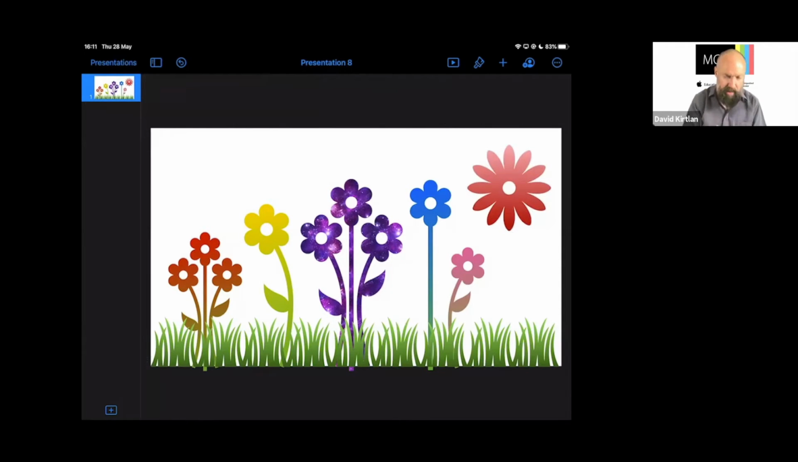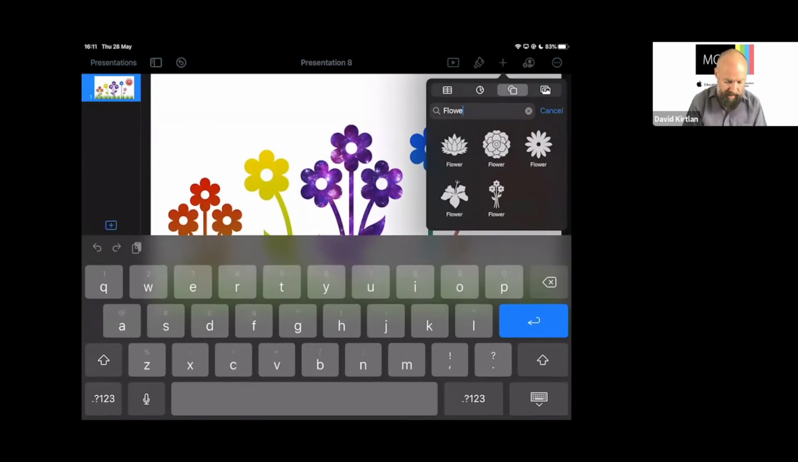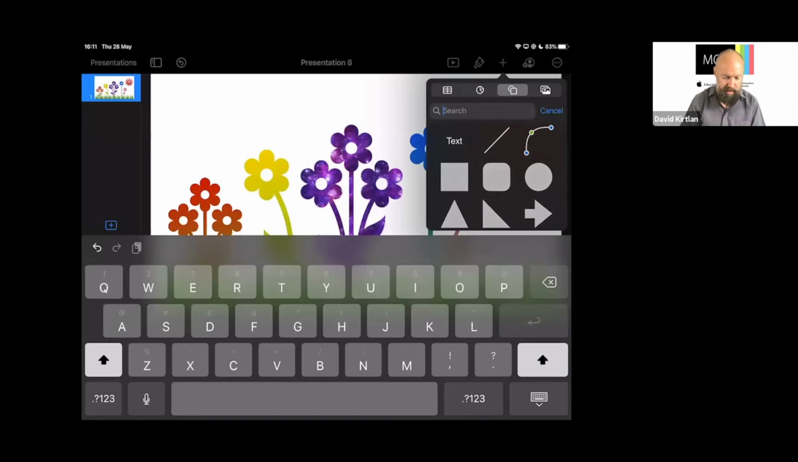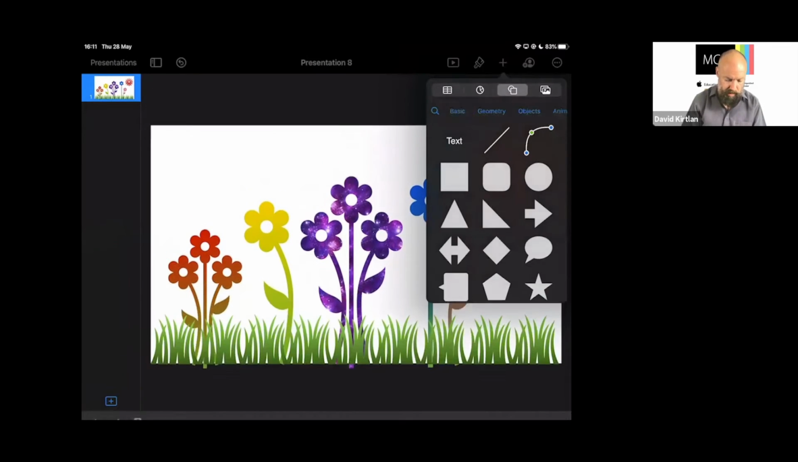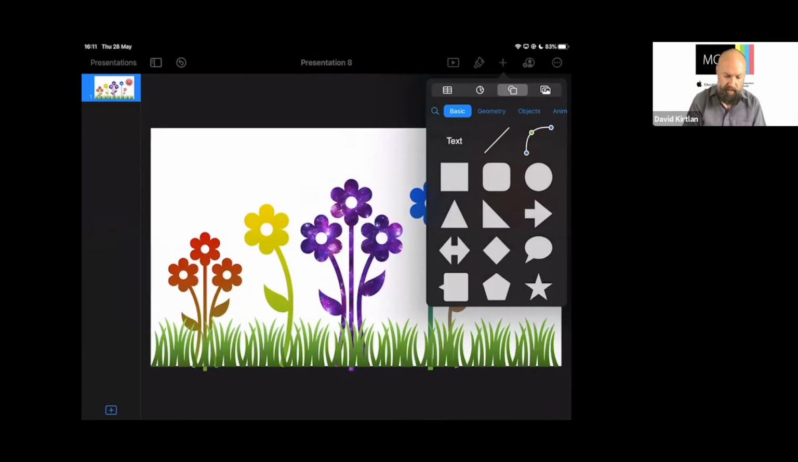So we need to draw our own stem in here. We can do that with some of the other shapes. If I go back and clear my search there, this takes me to the first basic category of shapes, which gives me my squares and my circles and the kind of things I might expect there. I've also got my line here, and that third one along is a curved line, which I'll use.